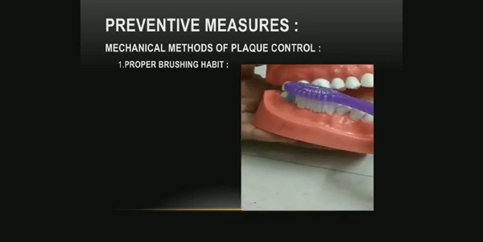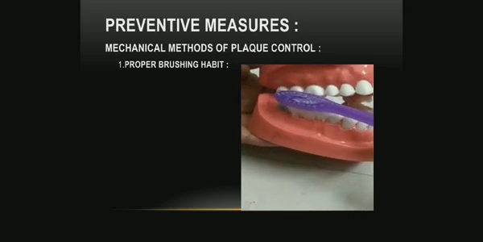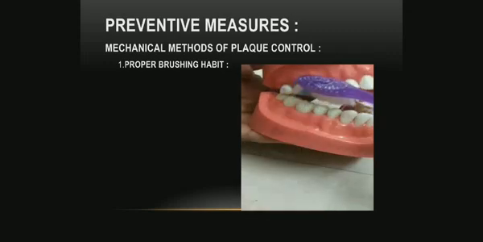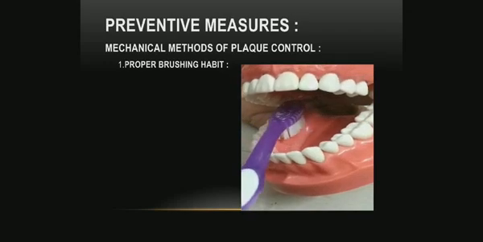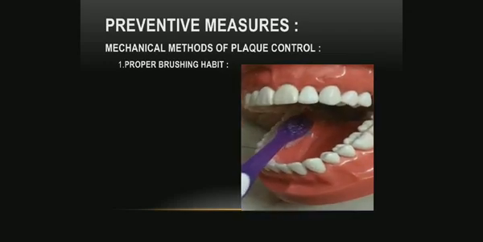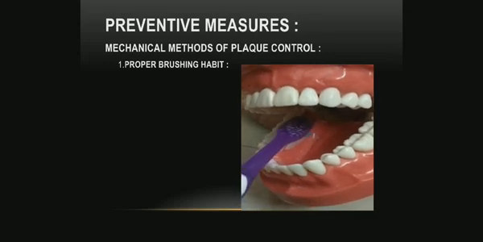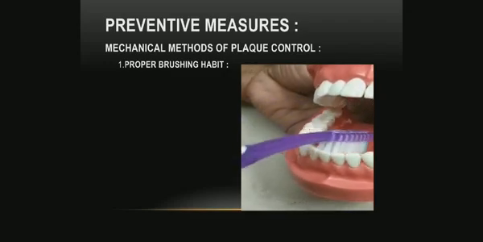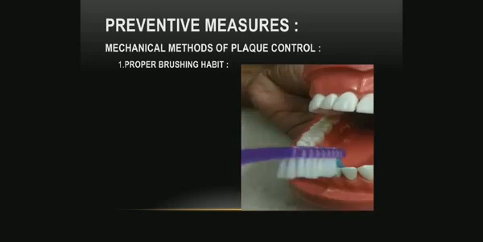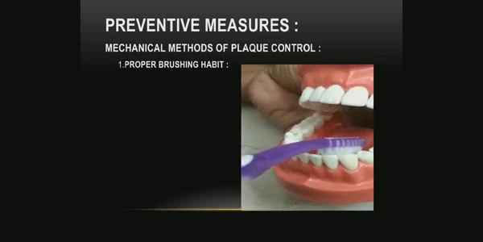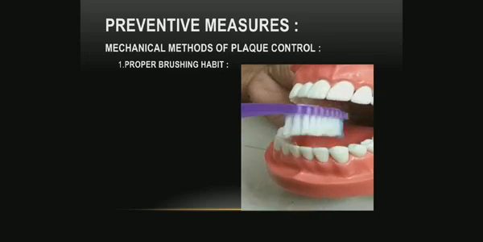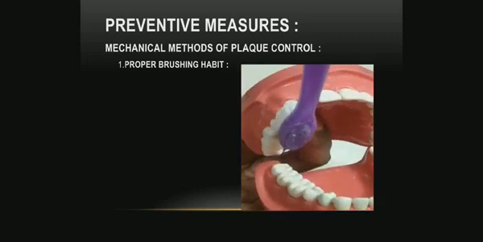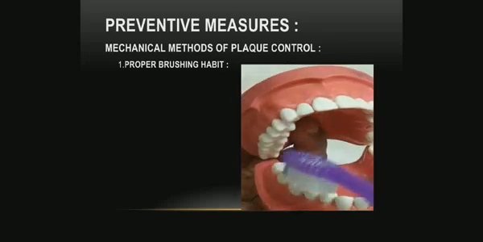Do the same for the lower dentition also. Repeat the procedure on the inner surface of the lower dentition. For cleansing the plaque on the inner side of the lower front teeth, place the heel of the bristles at the gingival margin and do the vertical strokes towards the biting surface of the lower front teeth. Do back and forth movements on the biting surface to remove the plaque on this area efficiently.